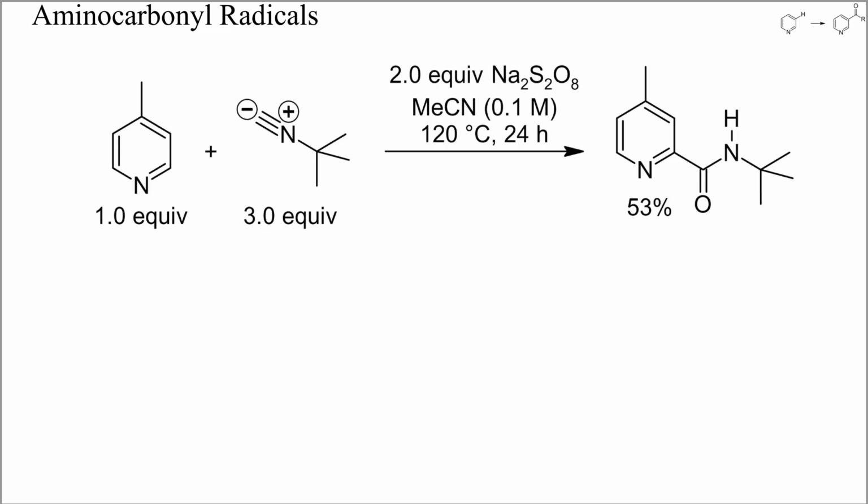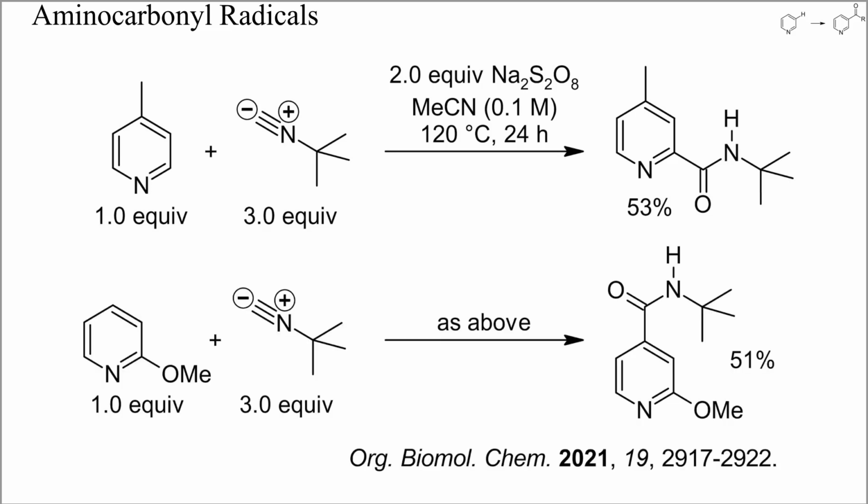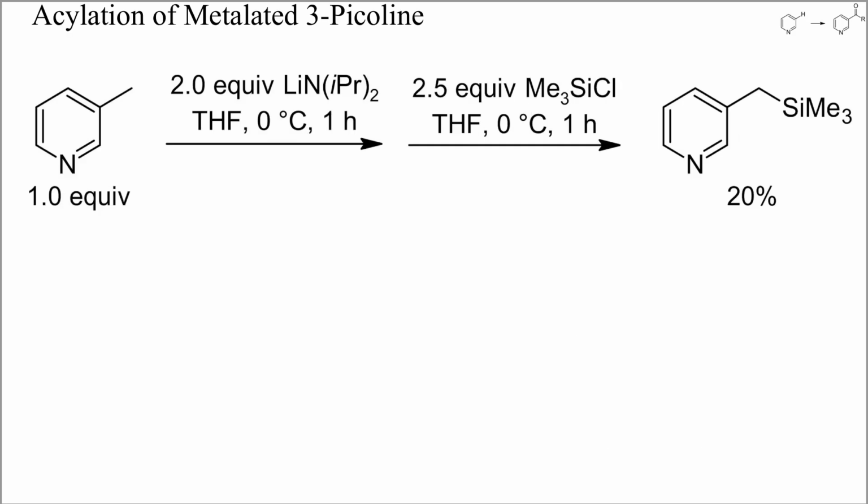Unfortunately, a rather high reaction temperature was required, but both with 4-picoline and 2-methoxypyridine, mainly one product could be isolated in acceptable yield. Another strategy to acylate pyridines is by metallation and then treatment with some carboxylic acid derivative. Unfortunately, these reactions often require very low temperatures that are difficult to attain in large industrial reactors.